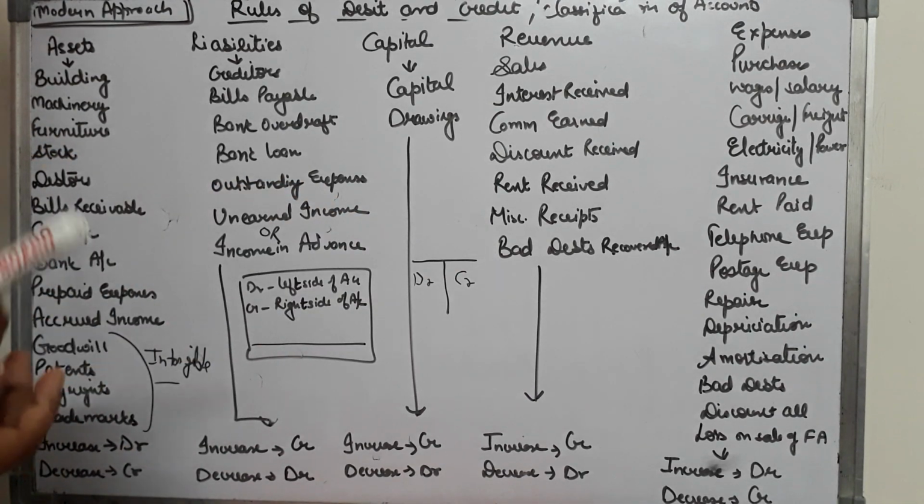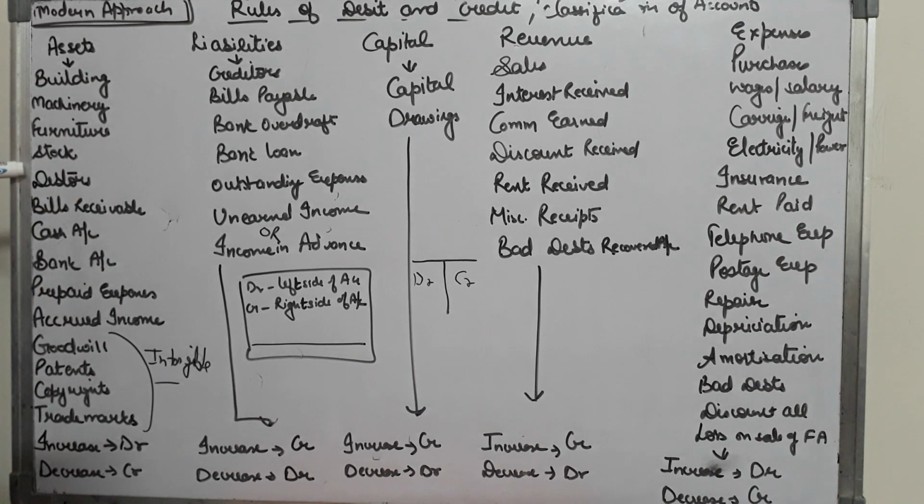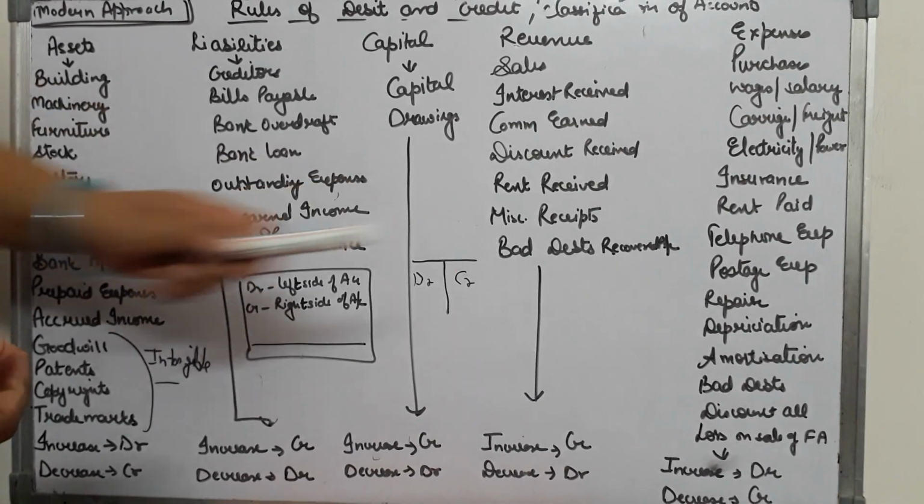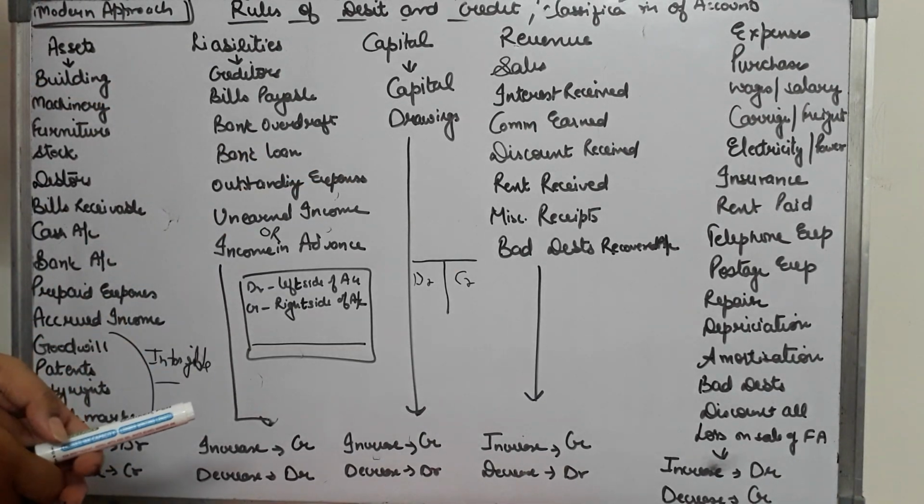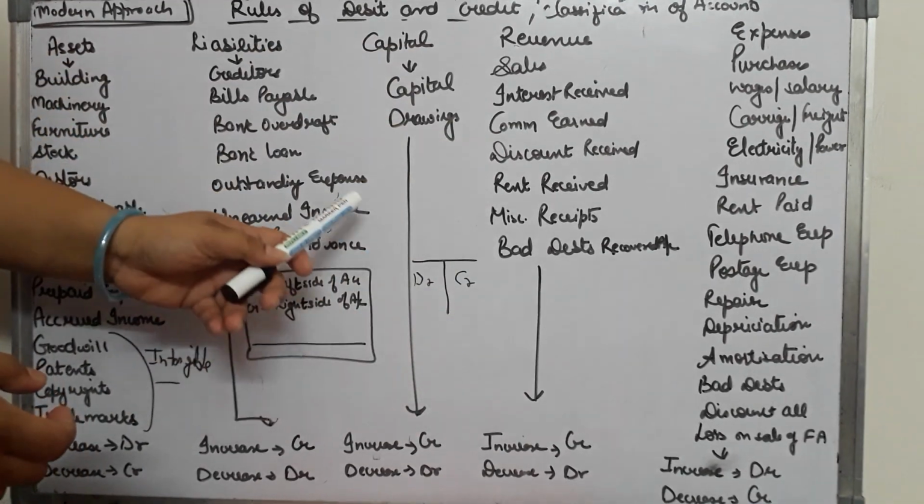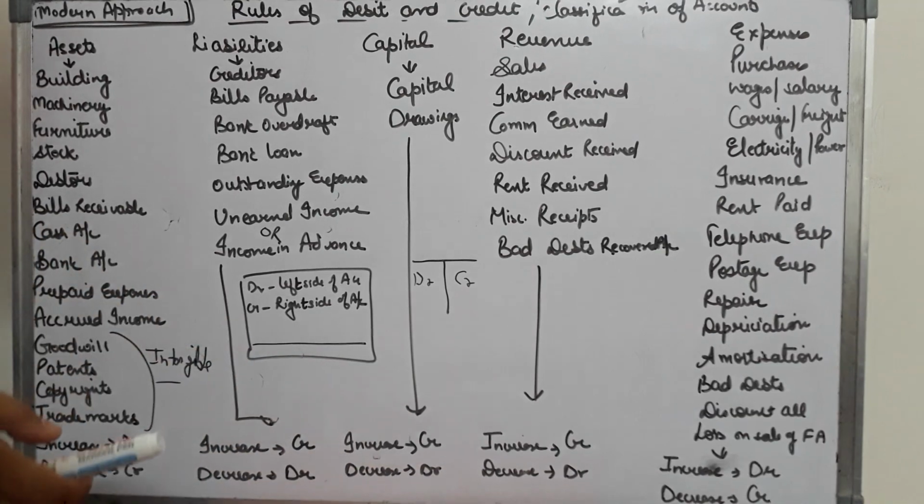Now what are bad debts? Your debtors owe money to you. If your debtors refuse to give you money in future, it becomes your bad debt. But if your bad debts are recovered in future, then it becomes your revenue. So the golden rule for revenue is the same as for liabilities and capital. Any increase will be credited and any decrease will be debited.